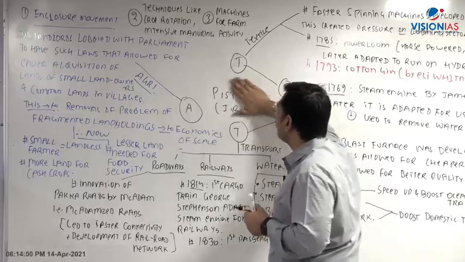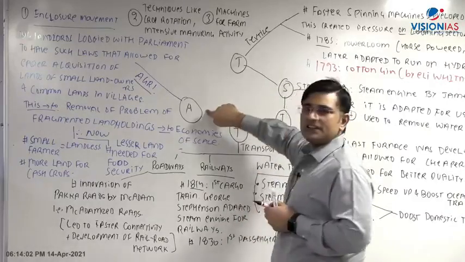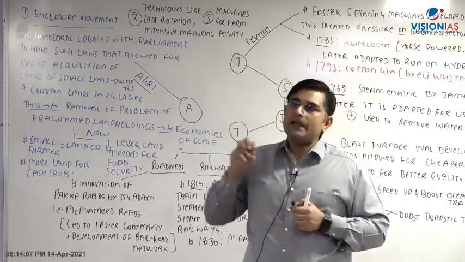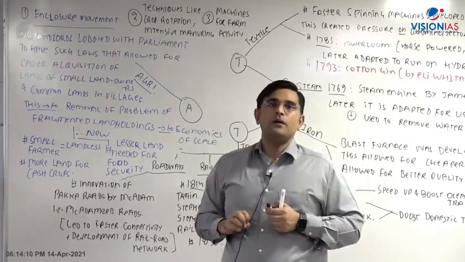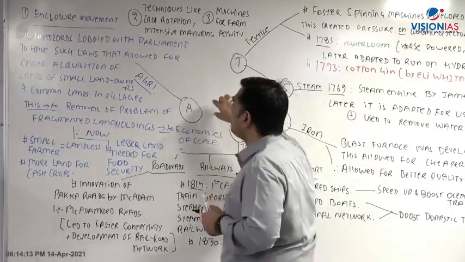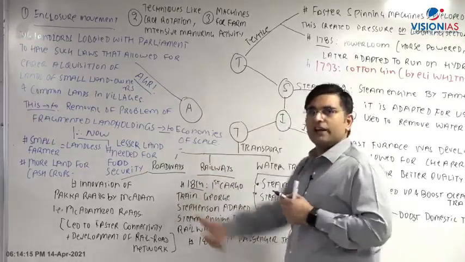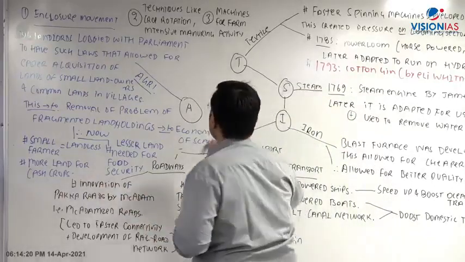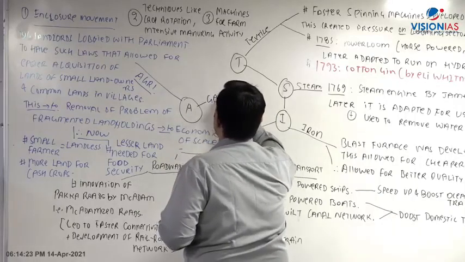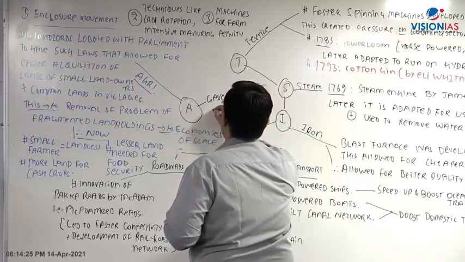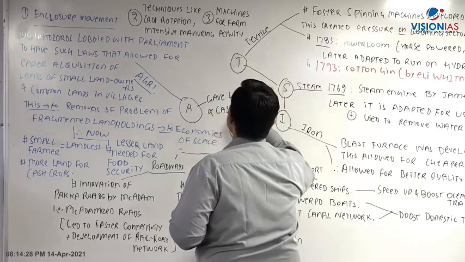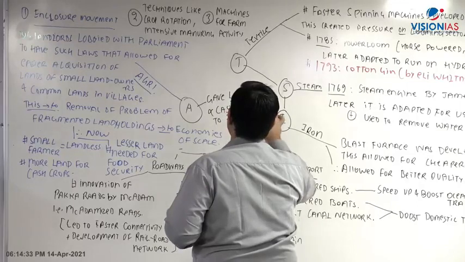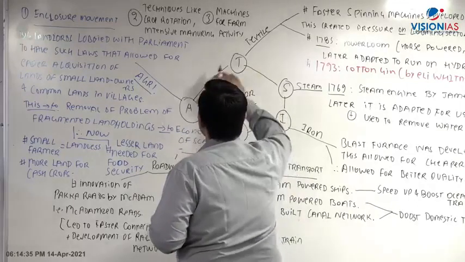So therefore ultimately what we are seeing is that this agriculture sector is giving precious raw material in the form of cash crops. It is giving precious labor to the factories. So therefore what is the contribution of the agriculture sector to the industrial revolution? Two contributions are there, labor and cash crops. Right, so it gave labor and cash crops to industry.